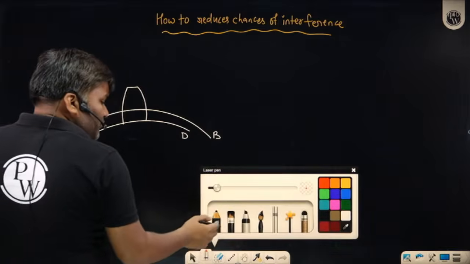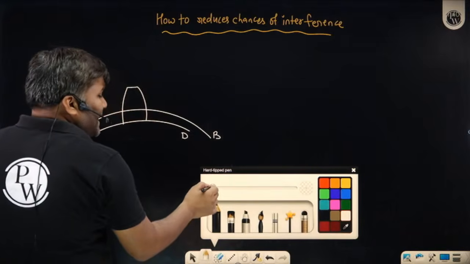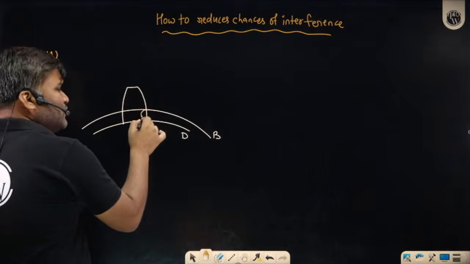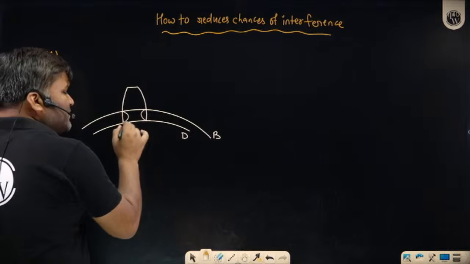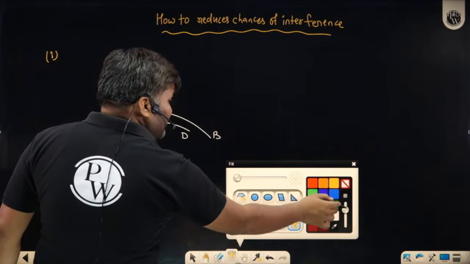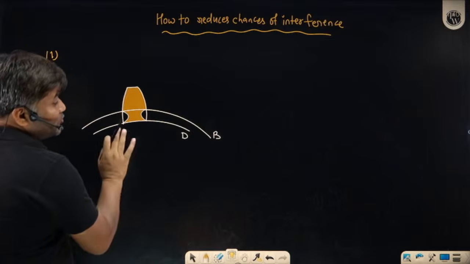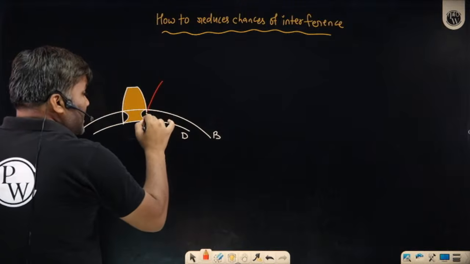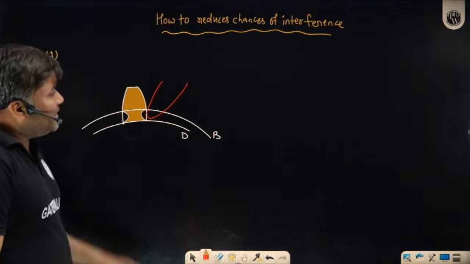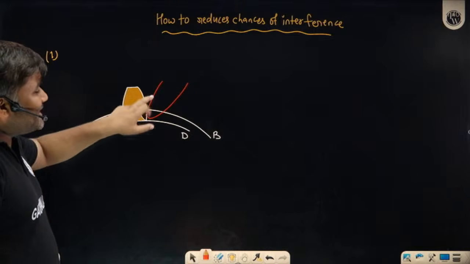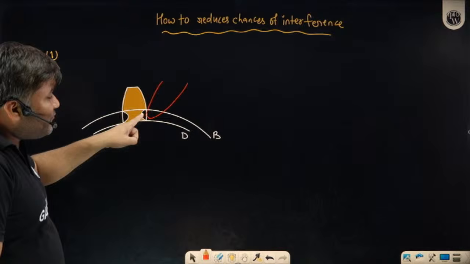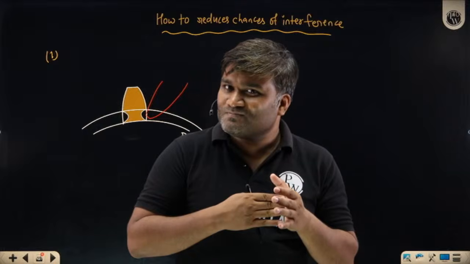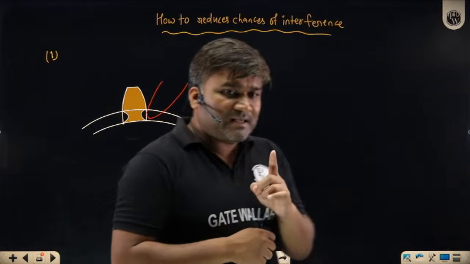So to avoid this, one student suggested ki sir, do one thing. At the time of making the gears, you by yourself remove some portion of the material from here. Remove some portion of the material from here. Now the teeth which we are going to have, the tooth ka shape looks like this. What happens? Sir, when the opponent's tooth comes here, even if the opponent is having a bigger tooth, it is coming here, now that opponent's tip is not finding any material because you have already removed the material. So there is no clash between these two. Interference is avoided.